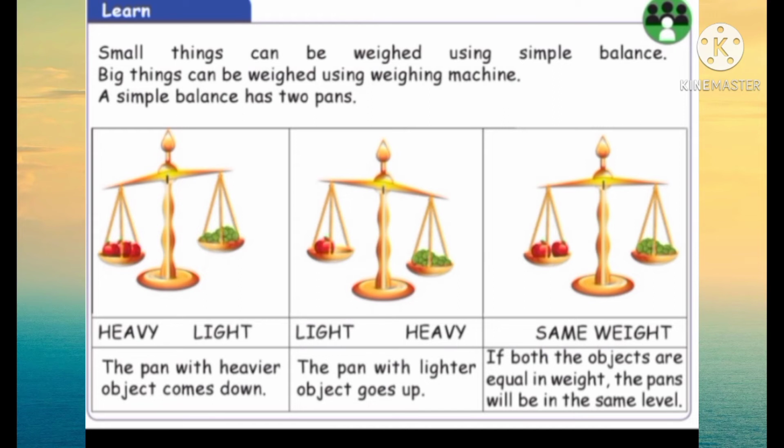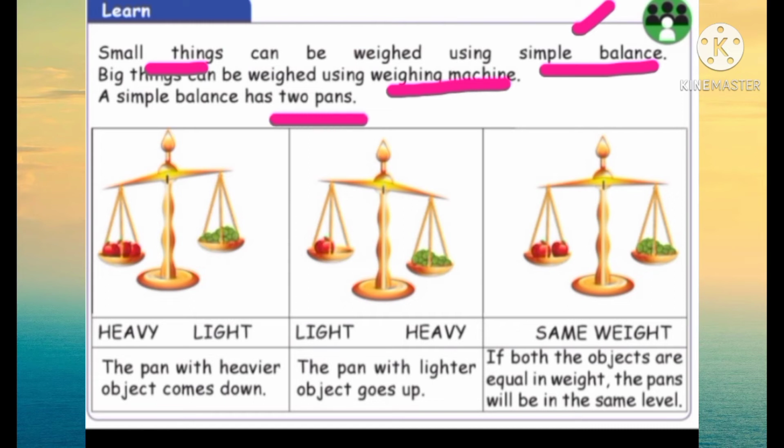Small things can be weighed using a simple balance. Big things can be weighed using a weighing machine. A simple balance has 2 pans.